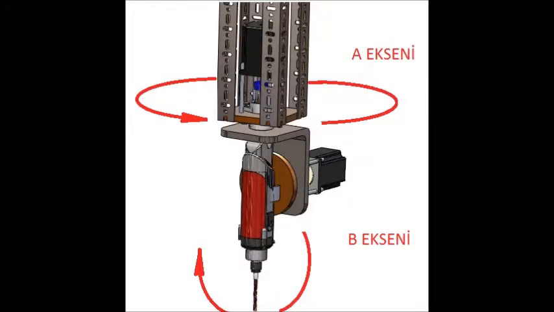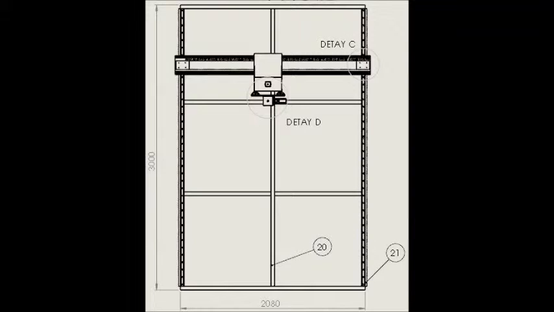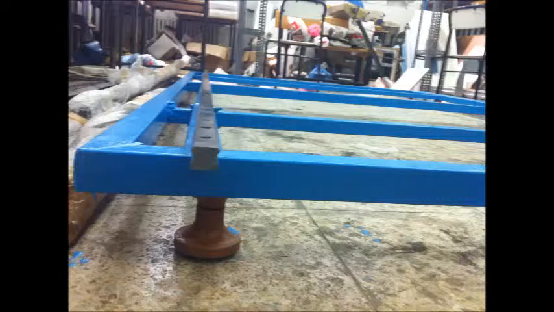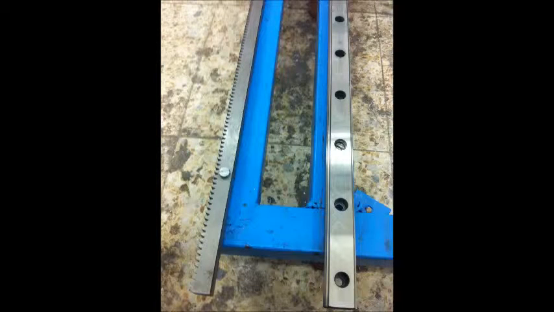Dimensions of the bench are 3000 x 2000 x 1500 and it can process 3000 mm length, 1450 mm width and 1000 mm height. 40 x 40 x 2 mm square structure steel was used for the lower stresses material at the production stage of the system, and 2 mm bored structure steel was used for the bridge parts. Square structure steel at lower stresses has been assembled by welding, and bore structure steel at bridge parts has been assembled by bolts and nuts.